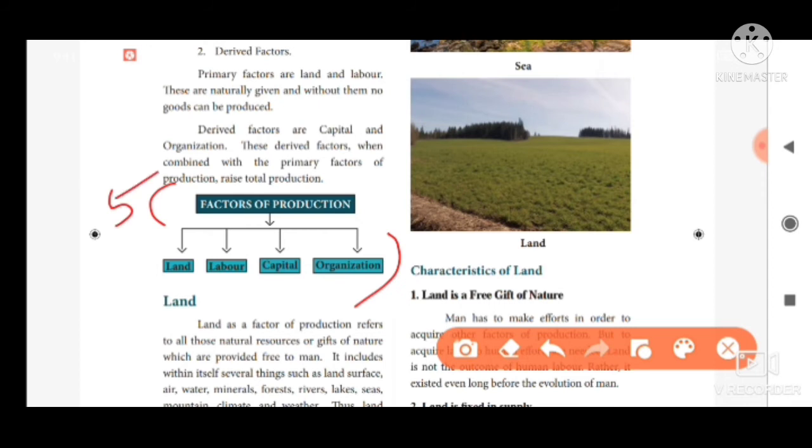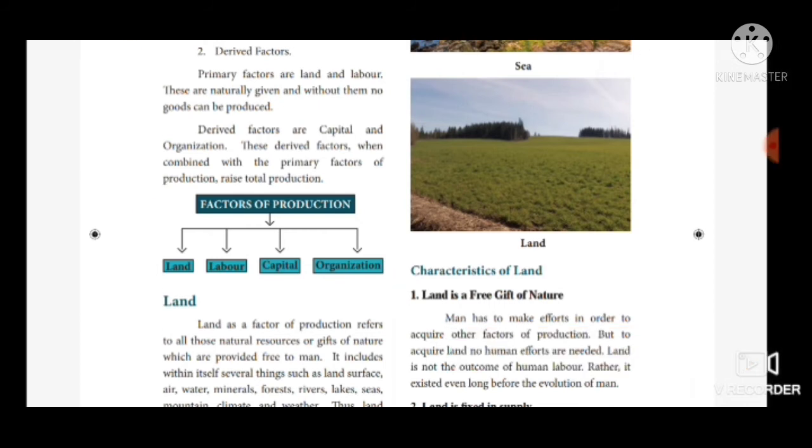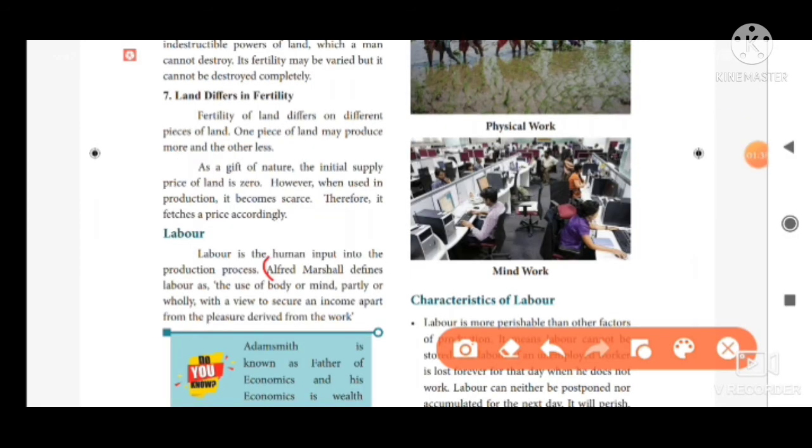The next sixth question, define labor. Marshall defines labor as the use of body or mind, partly or wholly, with a view to secure an income apart from the pleasure derived from the work. This is the answer for the sixth question.